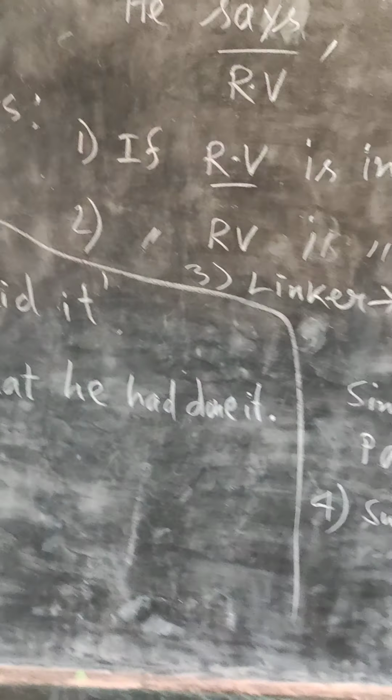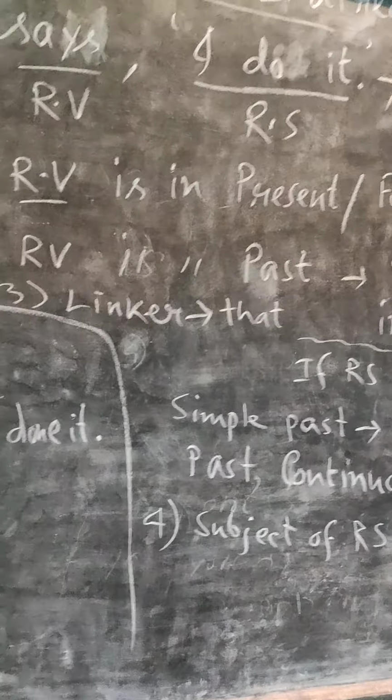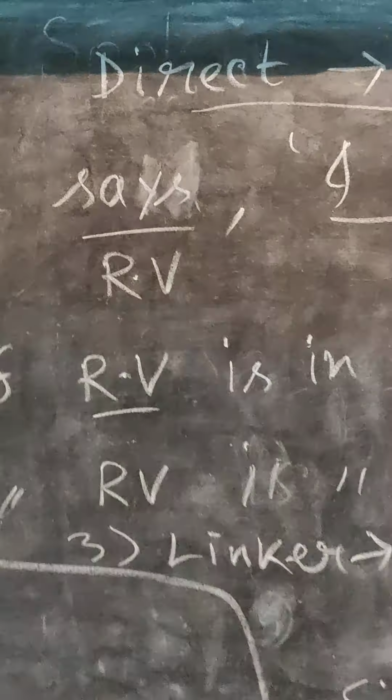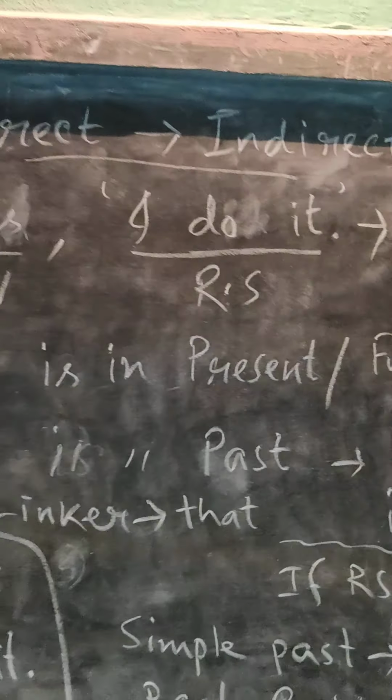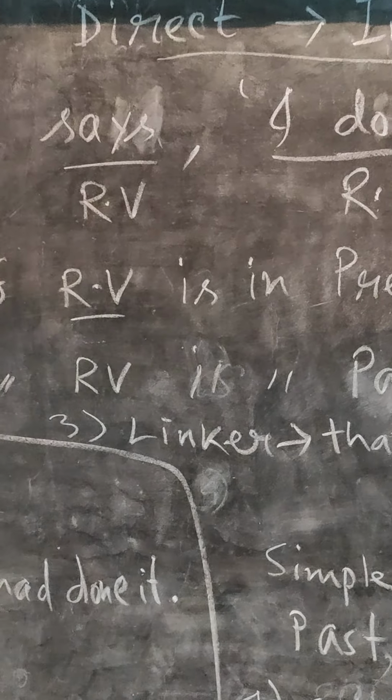Class 6 to 12 English Grammar. Direct to indirect speech or narration.